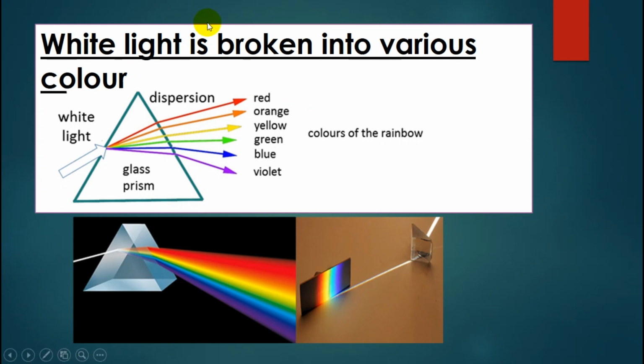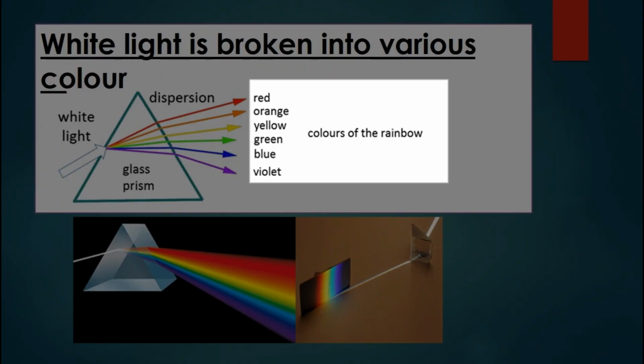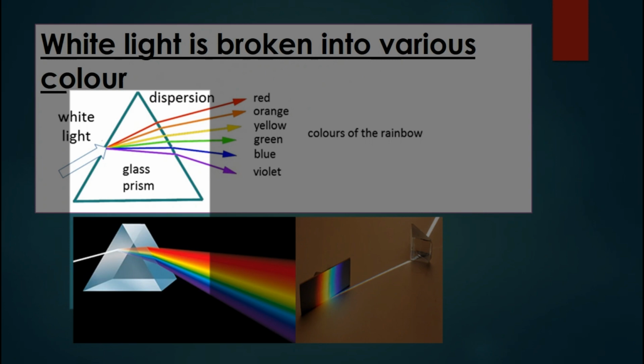White light is broken into various colors. White light consists of several light colors. To make white light become the several colors of the rainbow, we can use a glass prism. It is also the cause of the rainbow.